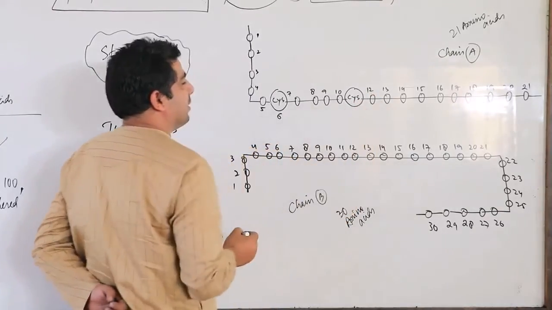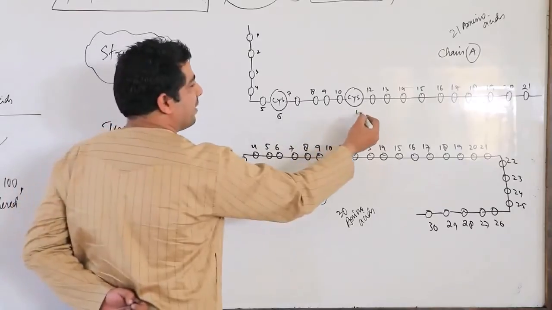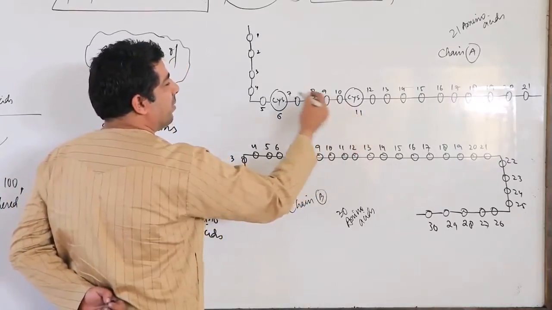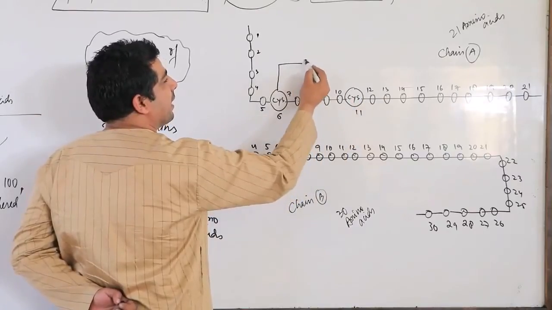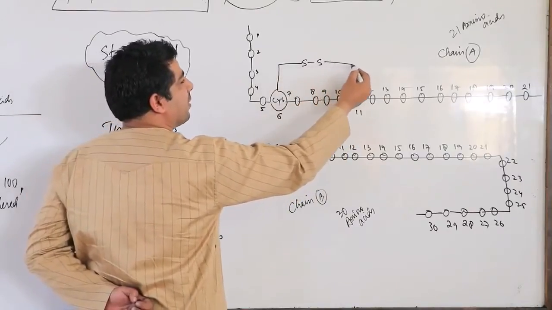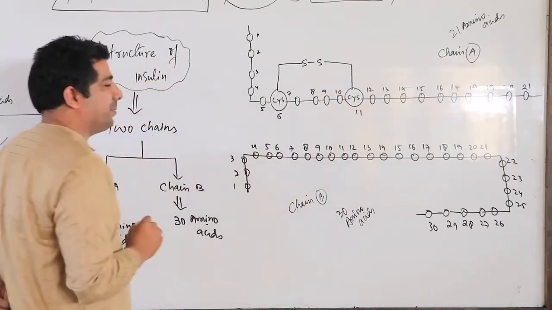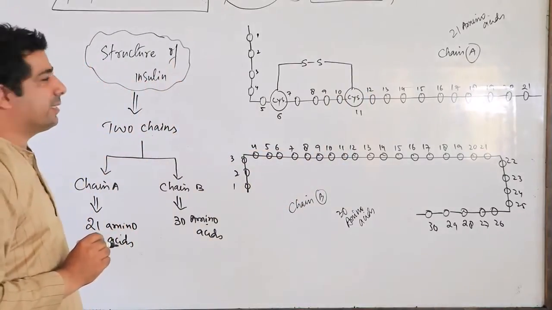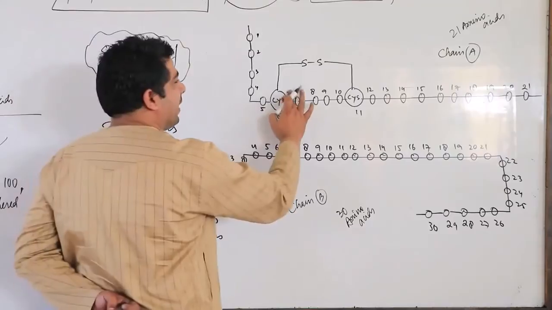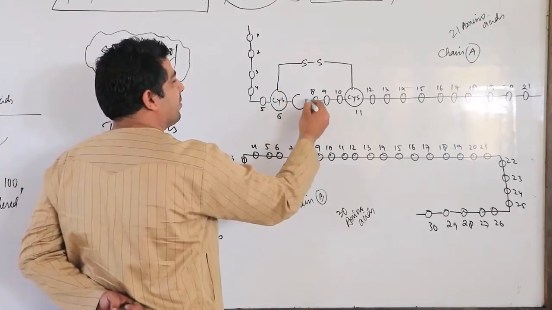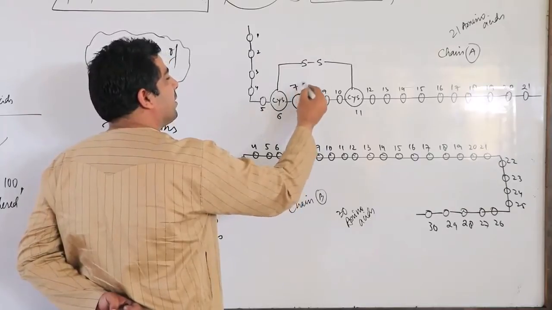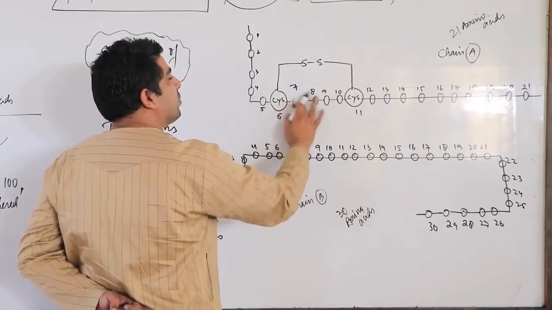So we have the 6th one and the 11th one. Between the cysteines at the 6th and 11th positions, there is an SS bond. SS bond stands for disulfide bond. In the same way, if you look at the 7th one here, this 7th one is also cysteine.